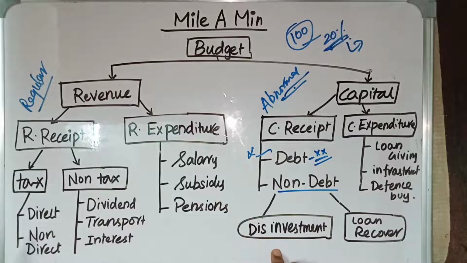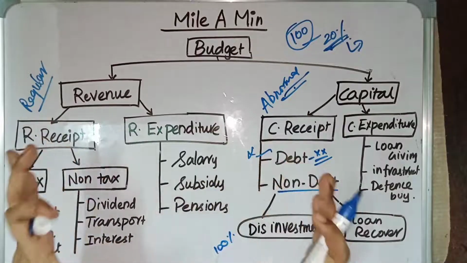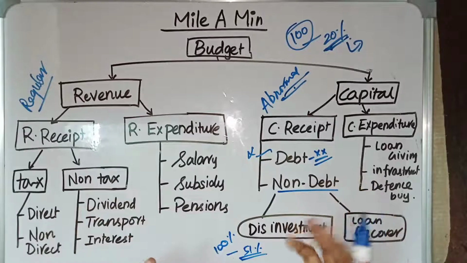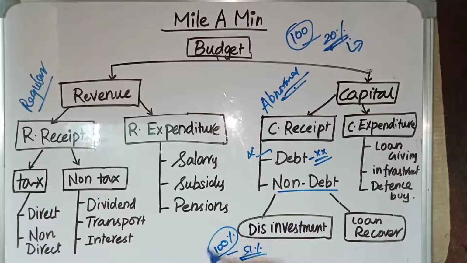How? Through disinvestment. Disinvestment means if the government has 100% share in a company, owning a company or an organization, then it can sell a portion of it to a private entity. Say it sells 51% of its share to a private entity, then it becomes a private organization. Example, airlines. Government is planning to sell railways. If the government has 100% share in railways and sells 51% to some private entity, then railways will be privatized. That is called disinvestment.